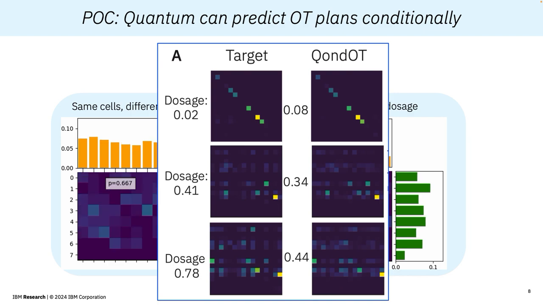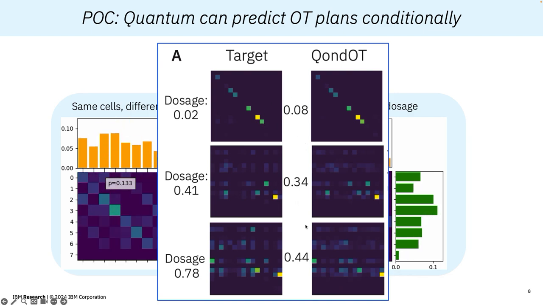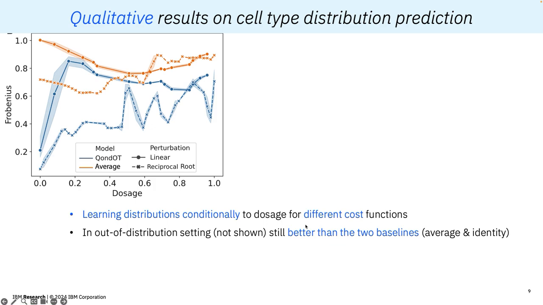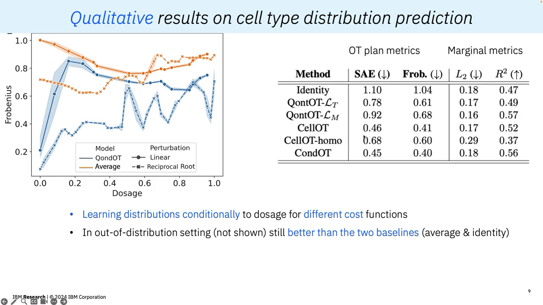When comparing predicted and real transport plans visually and through their Frobenius norm, we generally observe good alignment. Here we plot the Frobenius distance as a function of dosage for QontOT and a simple baseline which ignores the context. We consistently outperform the baseline here and also in an out-of-distribution setting, not shown, thus demonstrating that we can learn distributions conditional to dosage. As further ablations in the paper show, we can do so for different cost functions. However, when comparing to state-of-the-art classical neural OT, QontOT falls slightly behind in most settings.